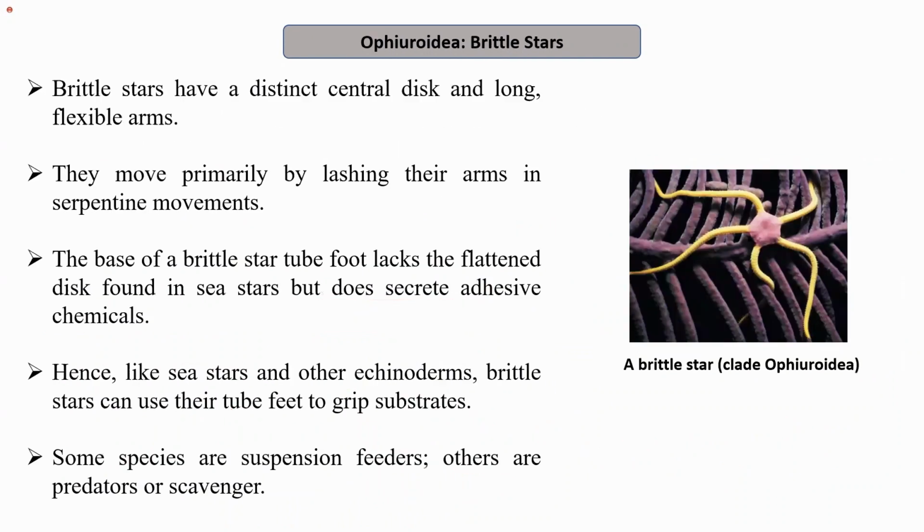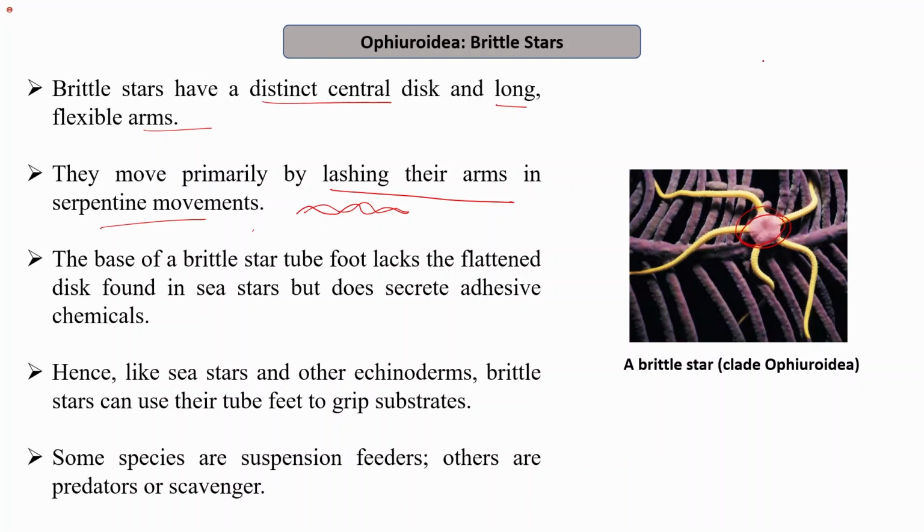An example is the sea star. The next is the Ophiuroidea, which includes brittle stars. Brittle stars have a distinct central disc and long flexible arms. So the central disc is different from the sea stars. They move primarily by lashing their arms in a serpentine movement, a snake-like movement, and that helps in their locomotion.